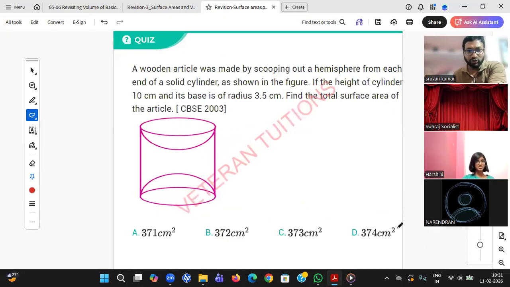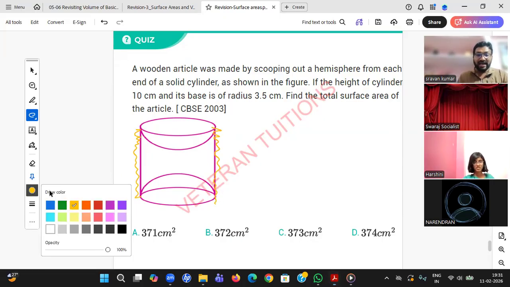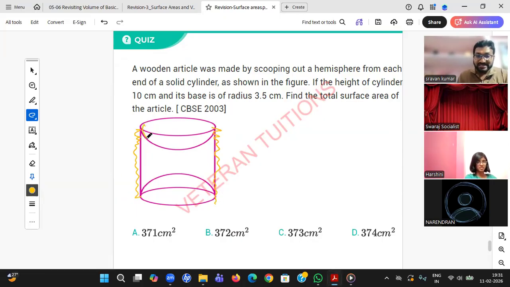You see, some of your doubts will be cleared. A wooden article was made by scooping out a hemisphere. You see, there is a wooden article which is nothing but something like a cylinder, and some piece is removed from top and bottom. Now he's asking total surface area. Will you minus it? Obviously, you will not minus. Sir, I'll paint a cylinder, TSA of a cylinder. Then I need to paint the inside TSA of this particular hemisphere also. You need to add it.